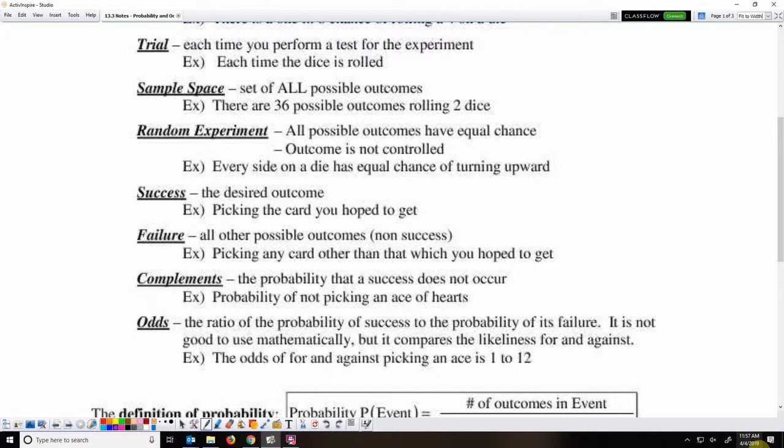Complement is the probability that success does not occur. So that would actually be the probability of failure. And odds, a lot of times you hear people use the term probability and odds interchangeably, but they are actually different terms. Probability is an event over a sample space. So probability is the chances of something happening. That's an event over a sample space. Odds is different. Odds is the ratio of the event happening, which is success, over the event not happening, which is failure.